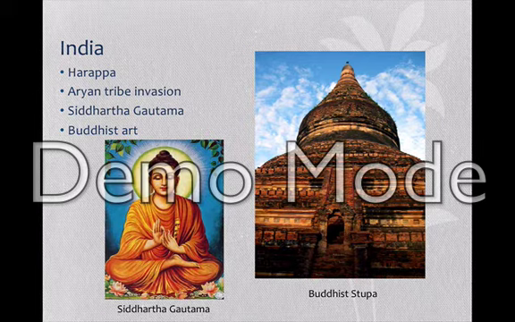Three main beliefs were written in Aryan literature, the Vedas and Upanishads. They are that there are repeated cycles of creation and destruction, that people are reincarnated after they die, and that there is only one supreme form of wisdom.